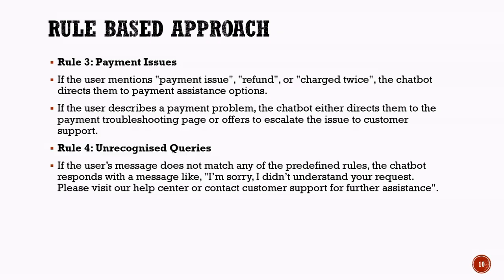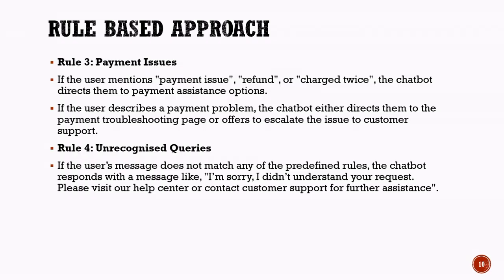The fourth rule deals with situations where the chatbot cannot understand the customer's request. If the user's message does not match any of the predefined rules, the chatbot is unable to determine the correct response. In such cases, the chatbot displays a message informing the customer that it could not understand the request.